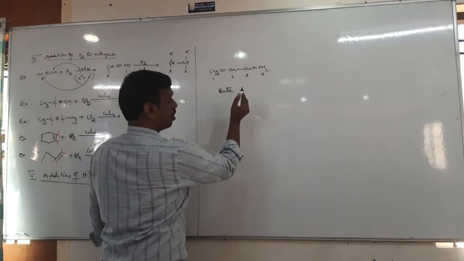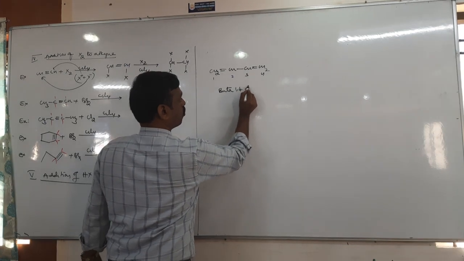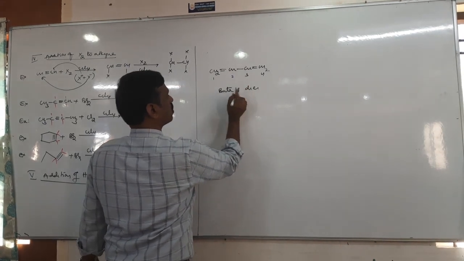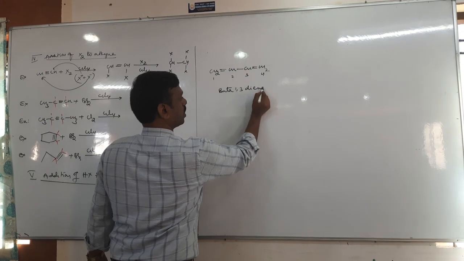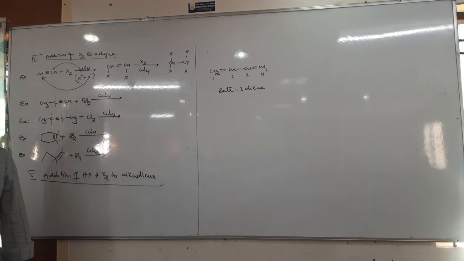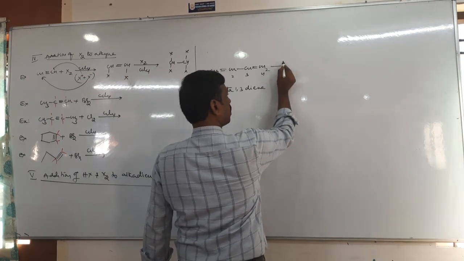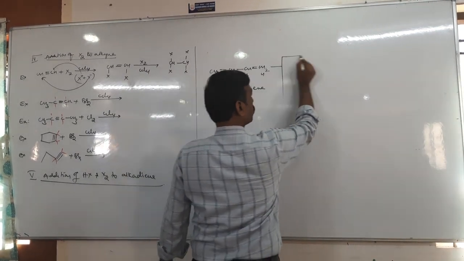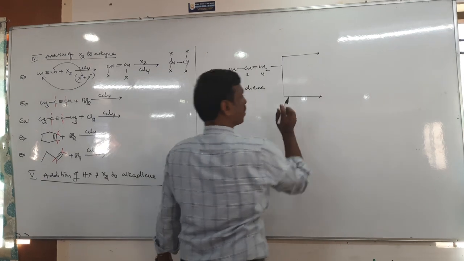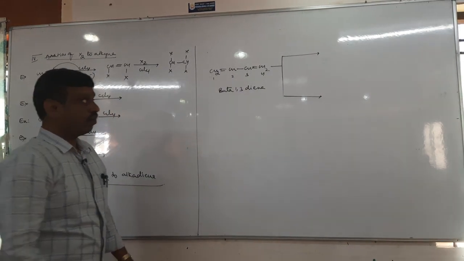Buta-1,3-diene. Then this buta-1,3-diene undergoes two types of addition.